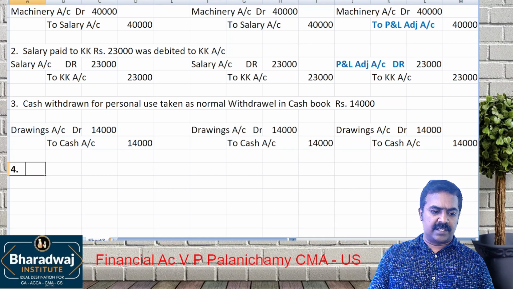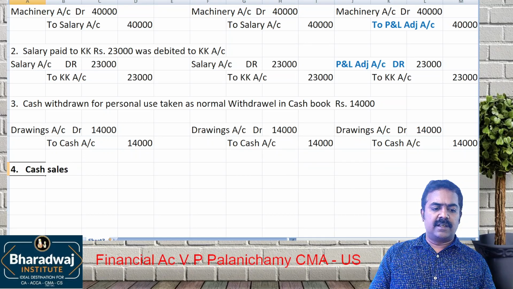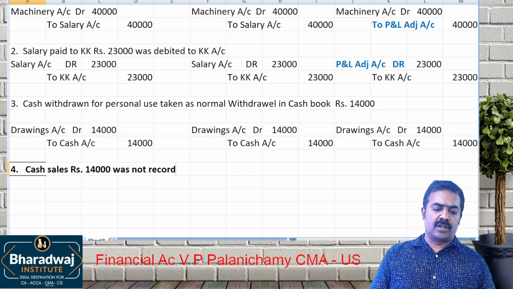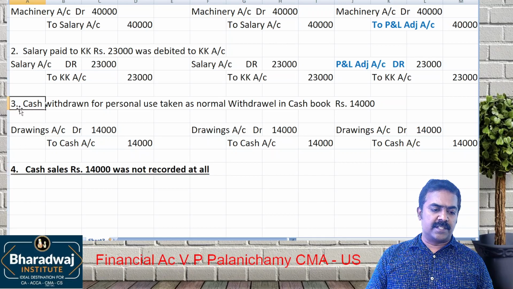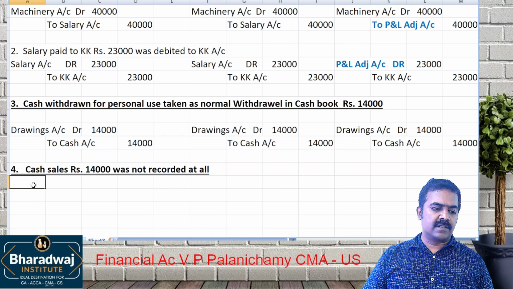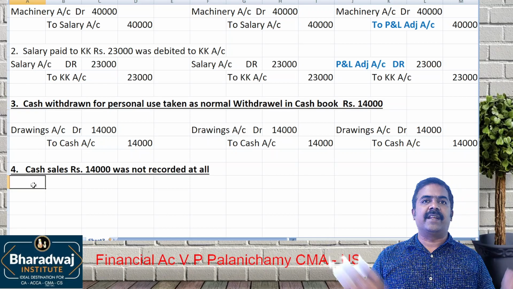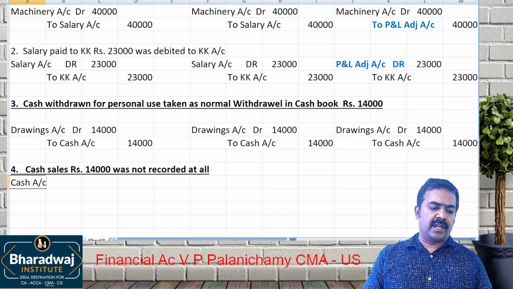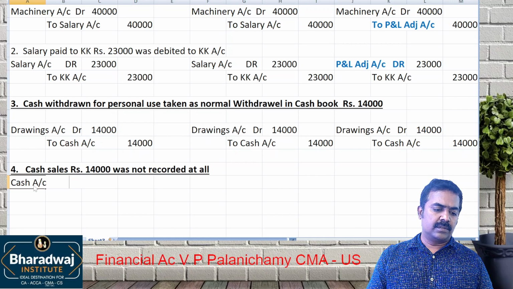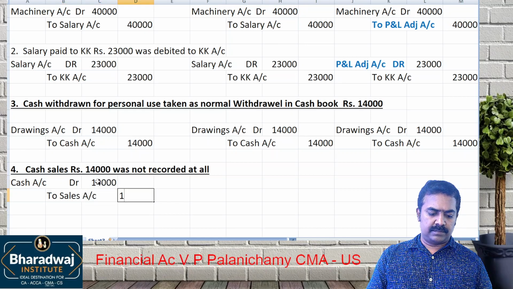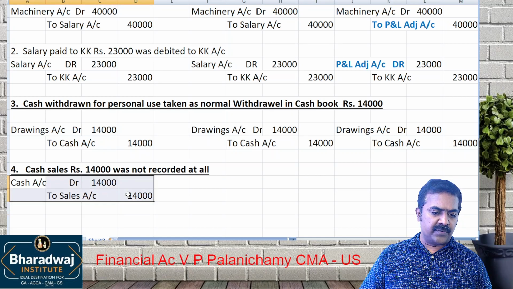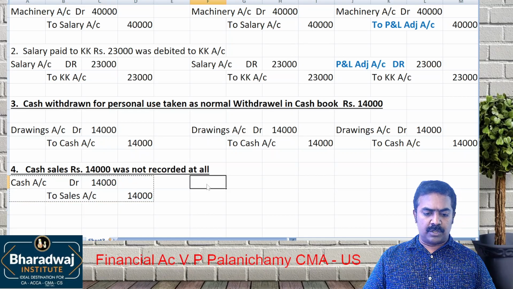Fourth one. I'll give you one more transaction. Cash sales of rupees 14,000 was not recorded at all, which means it is a full omission. How to record this? Both debit and credit are omitted. What will we do? Cash account debit to which account? To sales account. How much? 14,000. If it is rectified after trial balance, also the same entry.